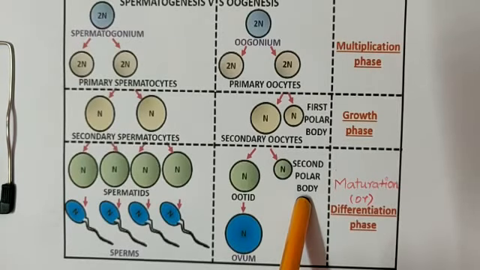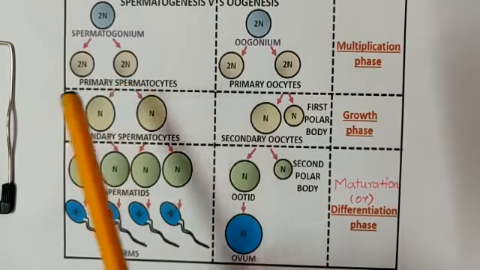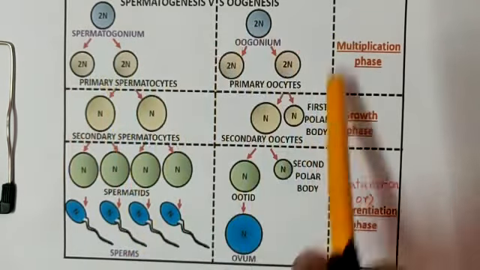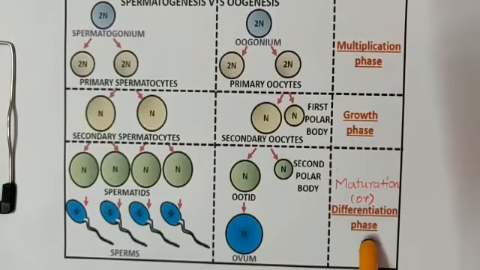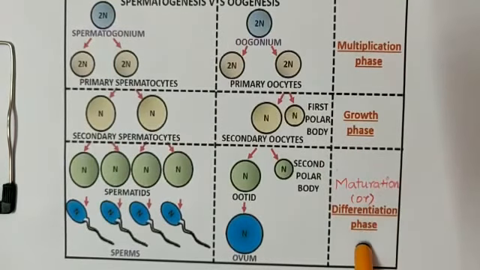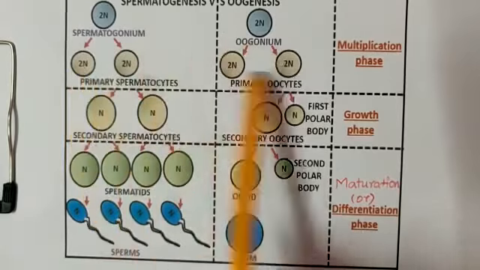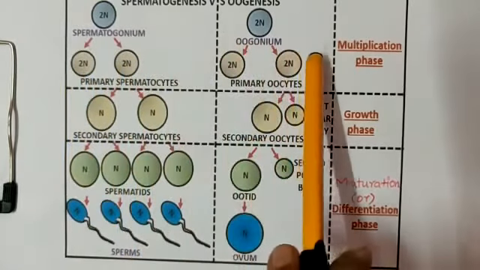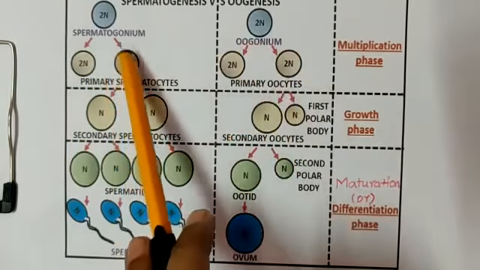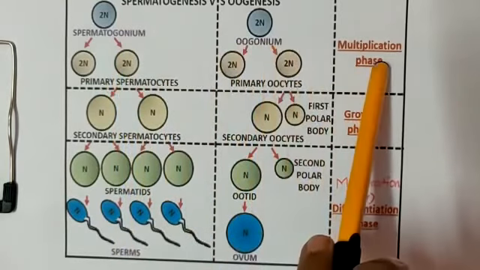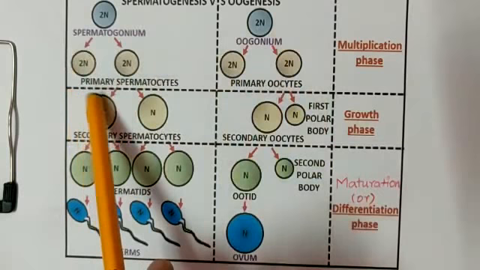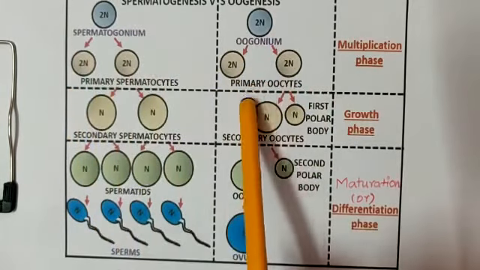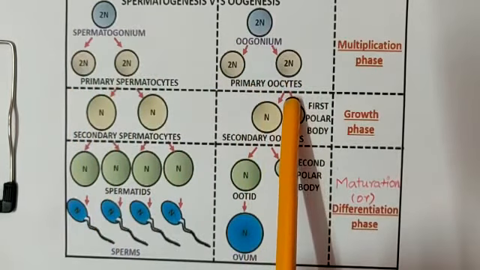Am I clear, children? Once again, shall I say? Gametogenesis has three phases: multiplication phase, growth phase, and maturation or differentiation phase. Side by side, the spermatogonium and oogonium in the multiplication phase undergo mitotic division and form the primary spermatocyte and primary oocyte respectively.